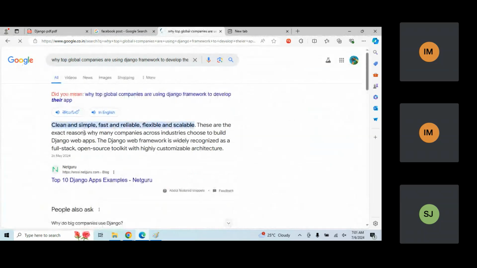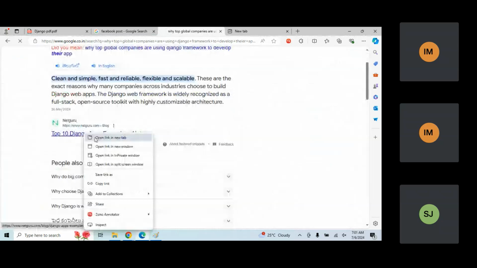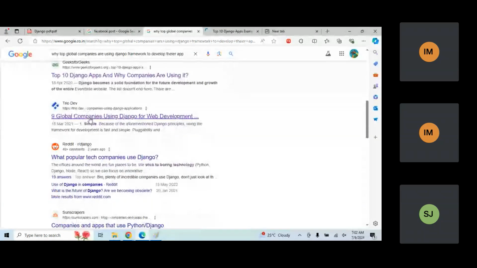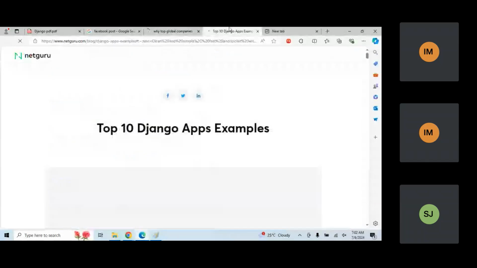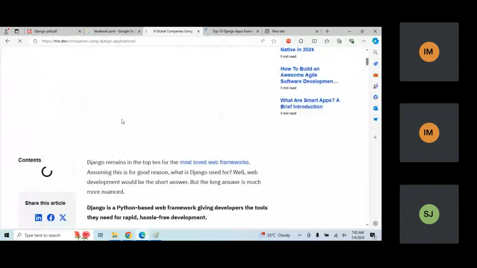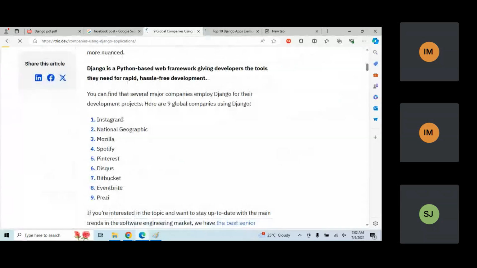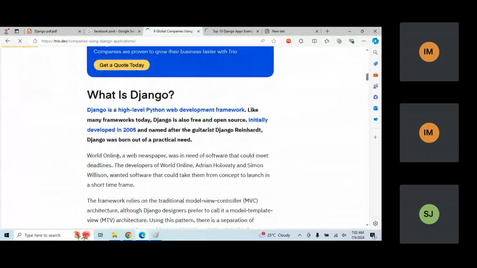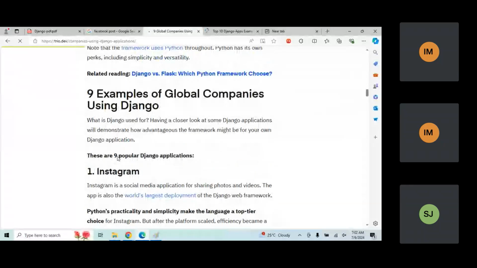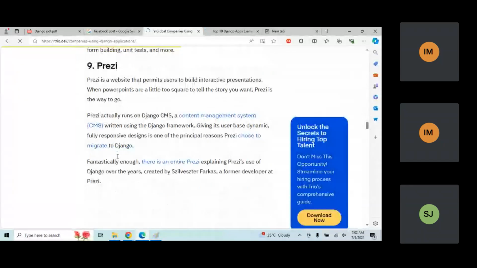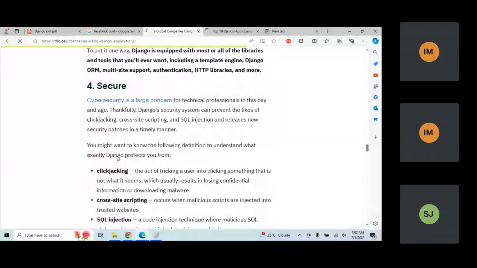Now if I write here top 9 companies, you can see the page is still loading. You can see Instagram, Mozilla, Spotify, Pinterest. Most of the top level companies are using it. You can see here secure.